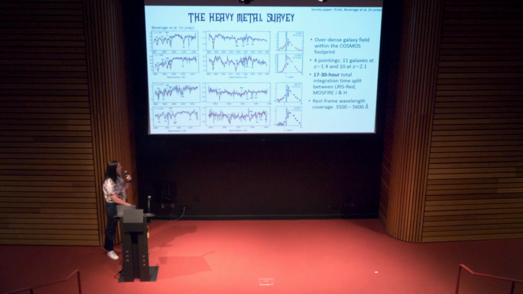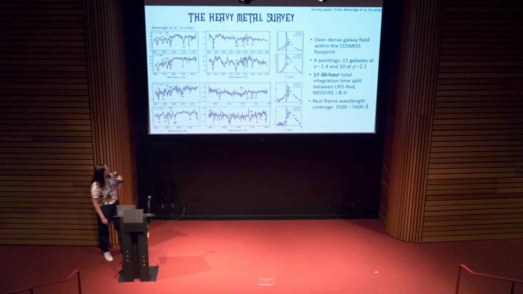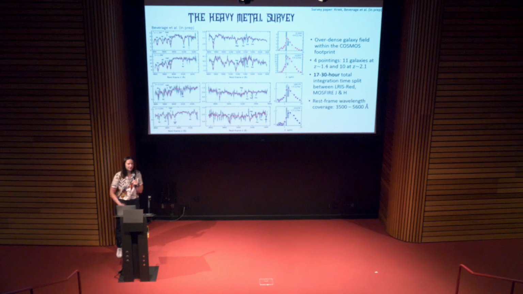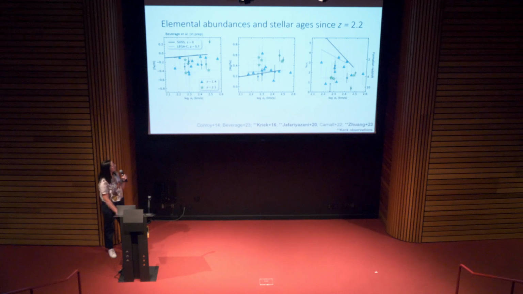So here are 4 example spectra. They're a little noisier than the legacy spectra, but for this redshift, this is pretty incredible. The red lines are our best-fit models. So we can capture all these little wiggles. And we model the spectra using a full spectrum modeling code called ALF, which assumes variable abundances. And here are our results. So this is the state of the field before, and now with the Keck Heavy Metal Survey, we're starting to really fill in this diagram.